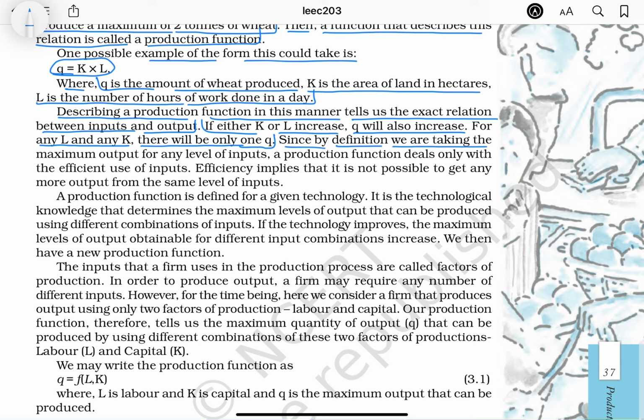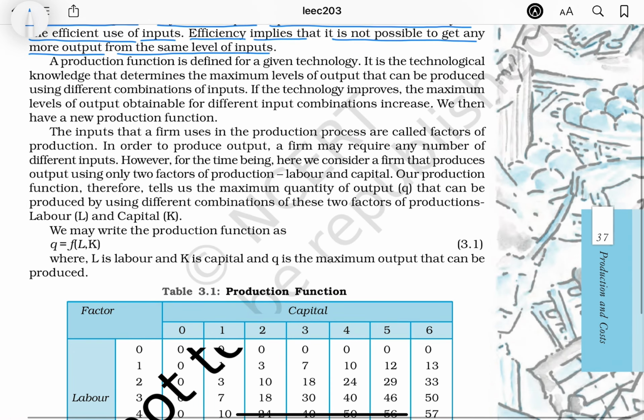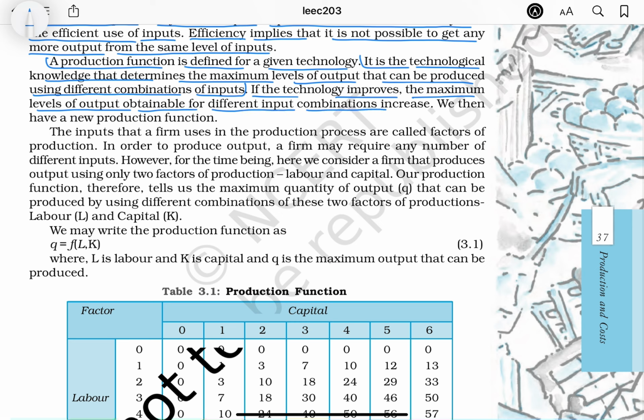Since by definition we are taking the maximum output for any level of inputs, a production function deals only with the efficient use of inputs. Efficiency implies that it is not possible to get any more output from the same level of inputs. A production function is defined for a given technology. It is the technological knowledge that defines the maximum levels of output that can be produced using different combinations of inputs. If the technology improves, the maximum levels of output obtainable for different input combinations increase. We then have a new production function.